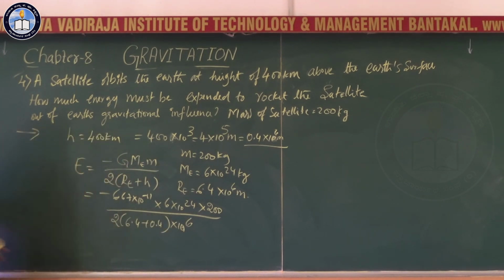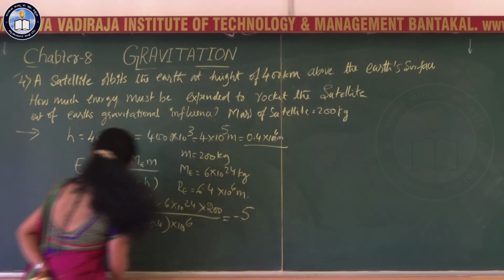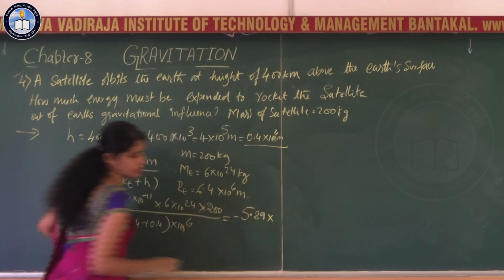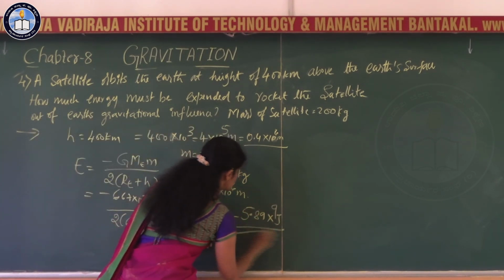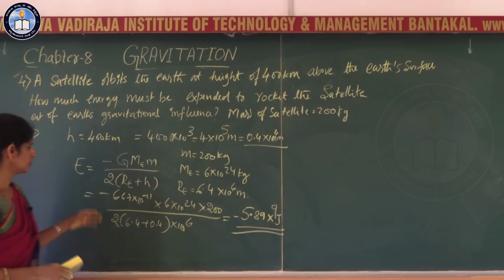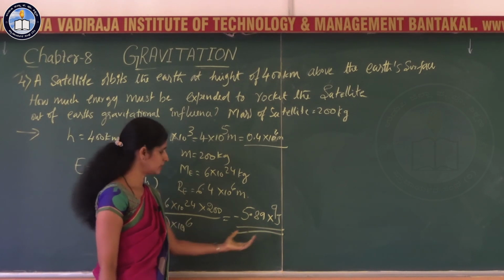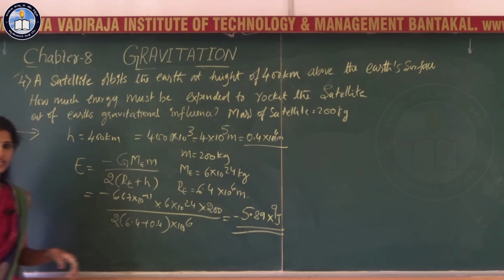If you substitute this value, you get minus 5.89 into 10 to the power 9 joules. So if you substitute the value here, you get the final value, that is minus 5.89 into 10 to the power 9 joules.